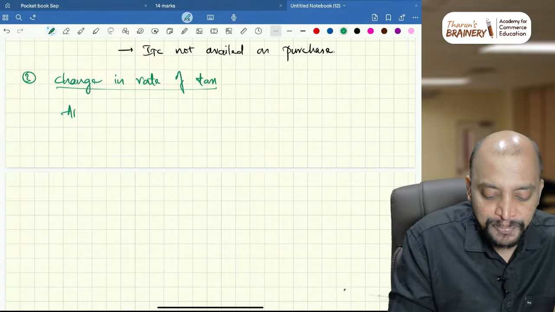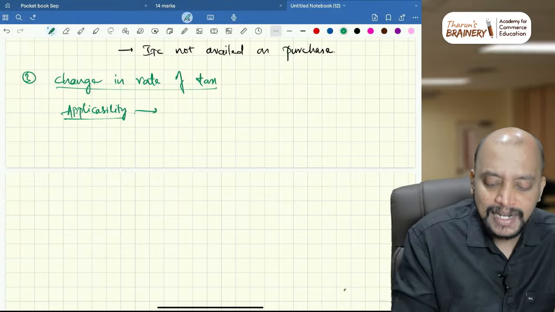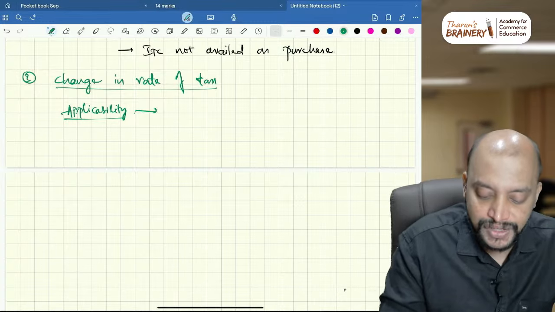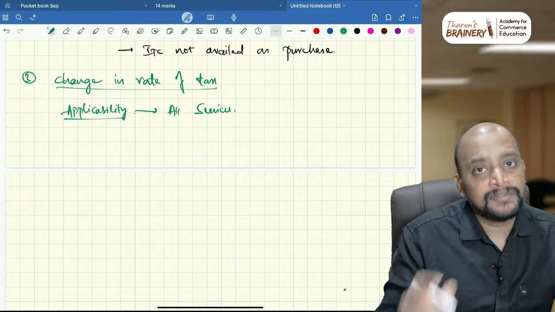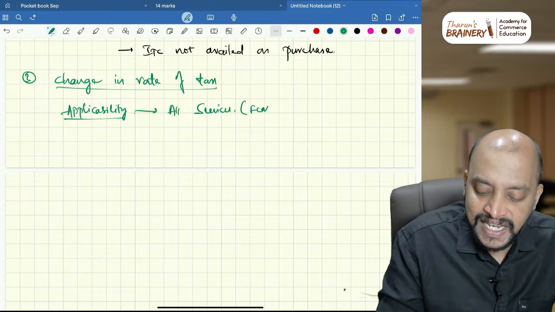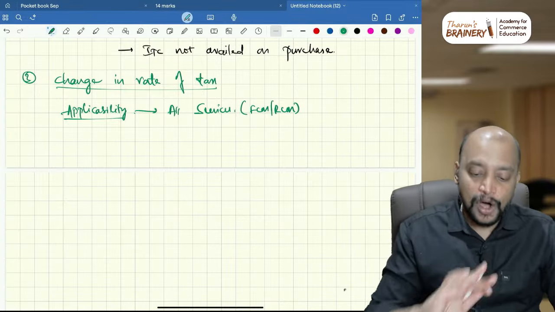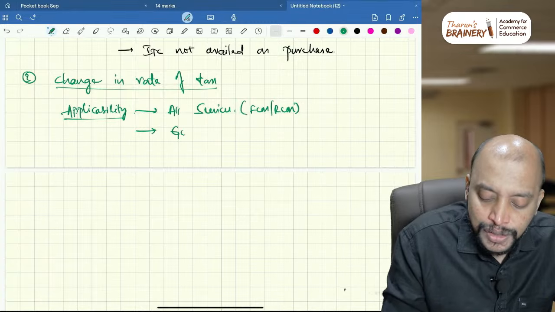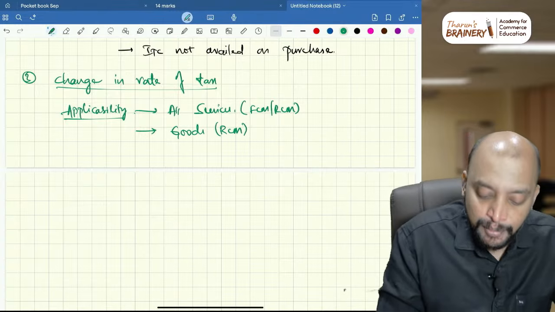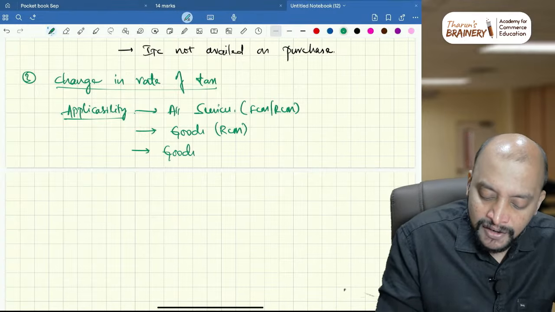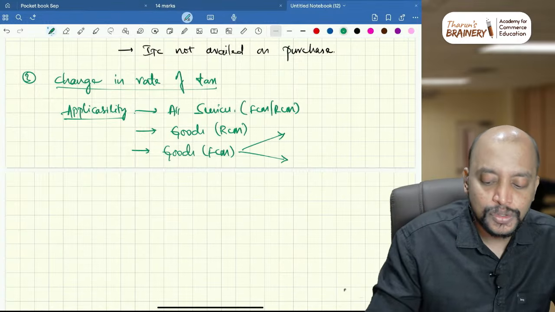So applicability, if you see, it is applicable to a person under the composition scheme for goods. If you take goods, for all services it will be applicable, no doubt. For all services, let it be FCM or RCM, this will be applicable. Applicability is for everyone. And goods RCM also it will be applicable. But for goods under FCM, only to 2 people it is applicable. Who are those 2 people?